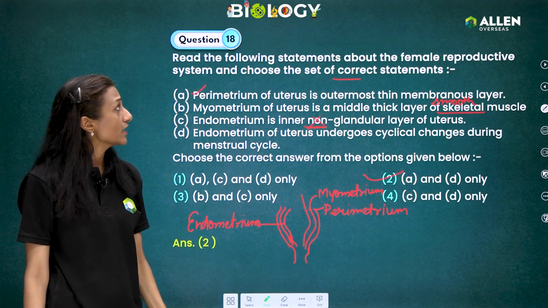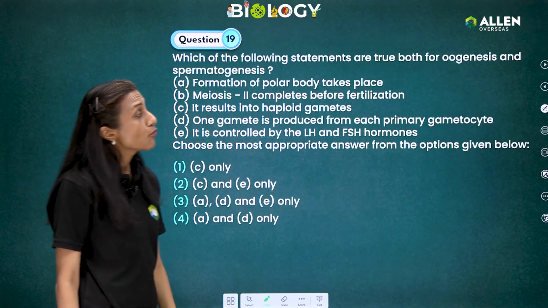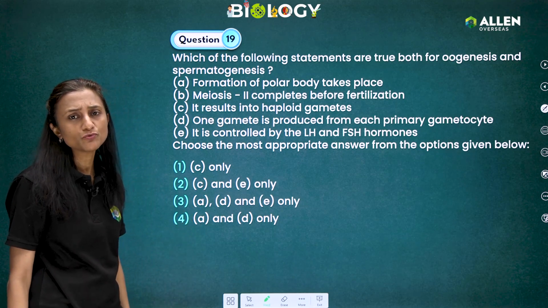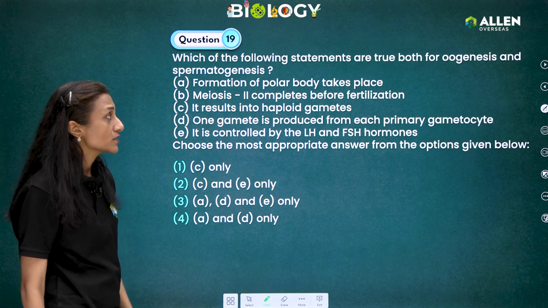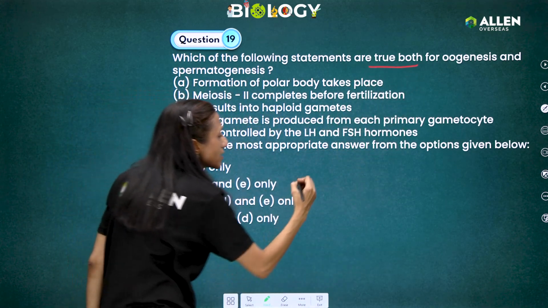Okay, the next one. Which of the following statements are true both for oogenesis and spermatogenesis? Commonly, oogenesis and spermatogenesis are compared. Formation of polar body takes place. It is not true for both oogenesis and spermatogenesis. If we discuss, okay,